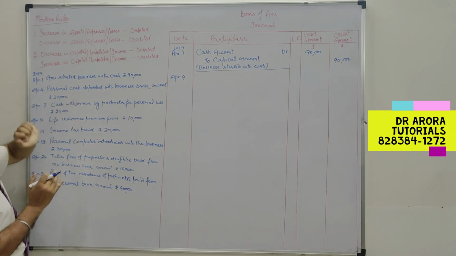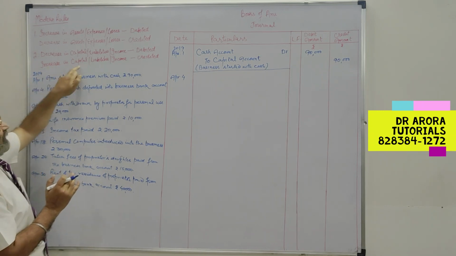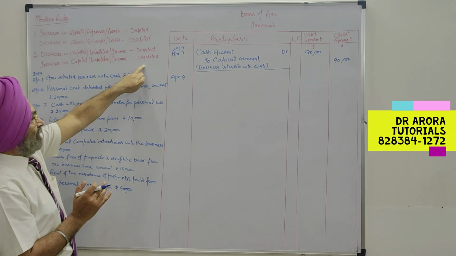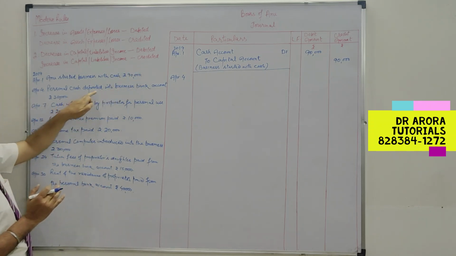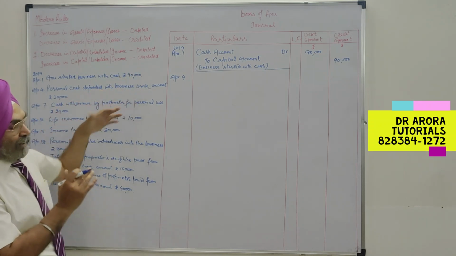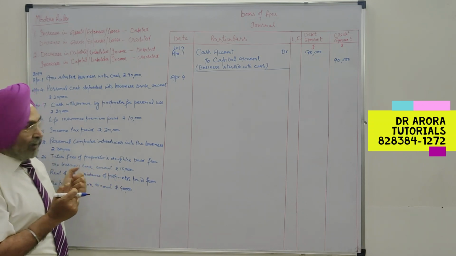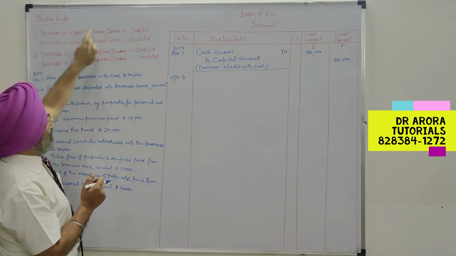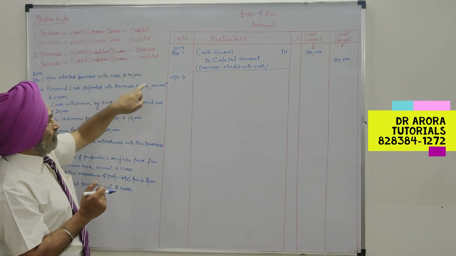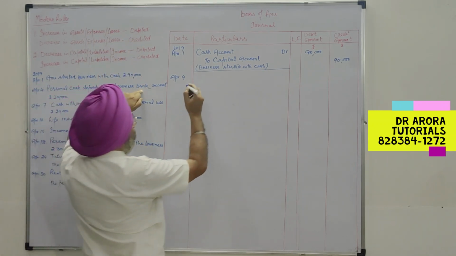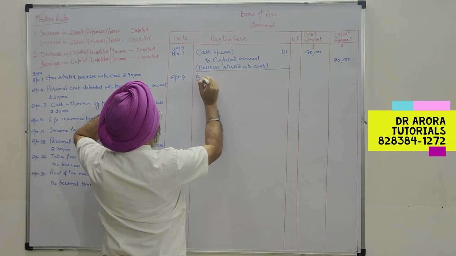So his capital will increase. So increase in capital is to be credited, and it is deposited into the business bank account. Bank balance is increasing, and bank balances are assets. So increase in asset to be debited. So bank balance is increasing, hence bank account debit.